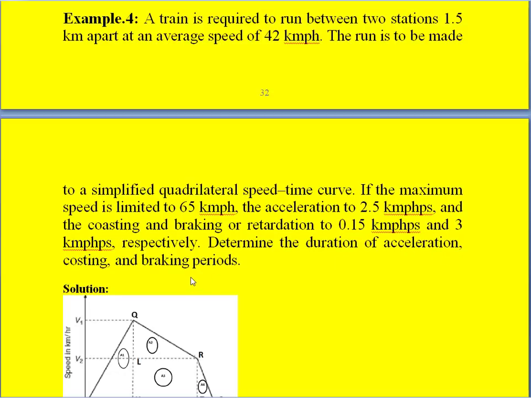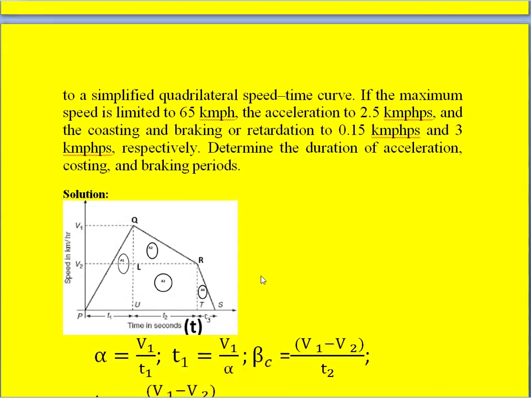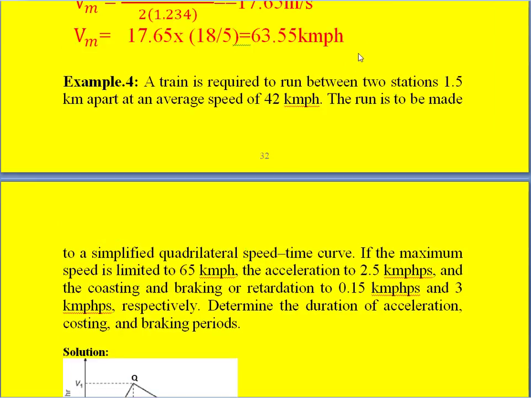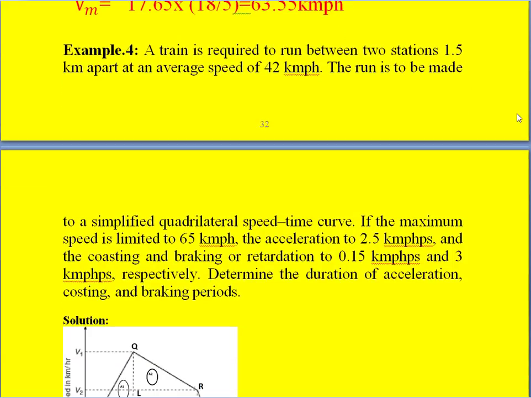So because here the distance is 1.5 km between the two stops, it comes under the category called suburban system, and he is also saying that the equivalent speed curve is quadrilateral speed time curve. So exactly the data is matching with the curve. So it's a straight method. We have to use quadrilateral speed time curve like this.